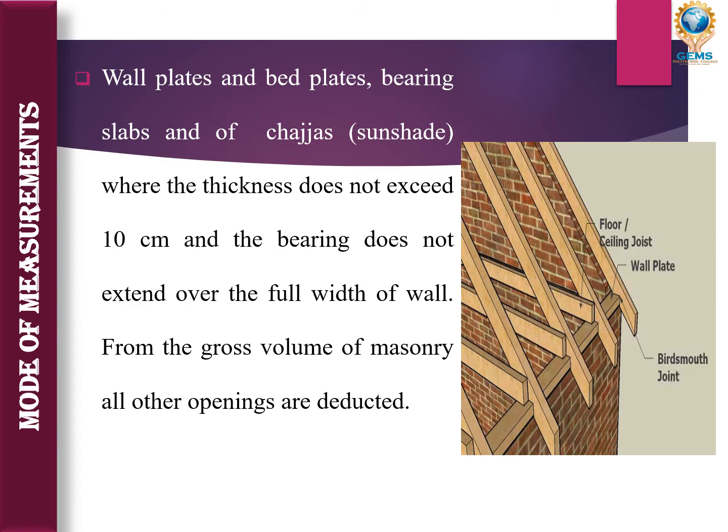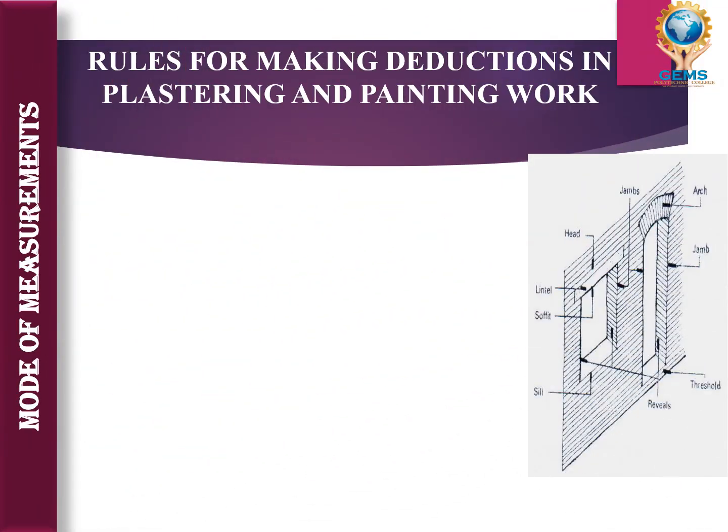In the image you can see this portion, a timber laid horizontally in a wall, that is called a wall plate. These things we need not deduct. Basically they are small things, small values like 0.05 or 0.5, and such small values we need not deduct. That is the concept of deductions. No need to deduct means that only.